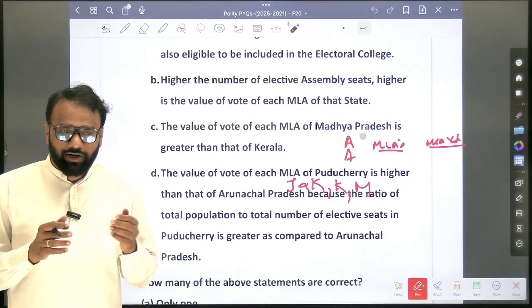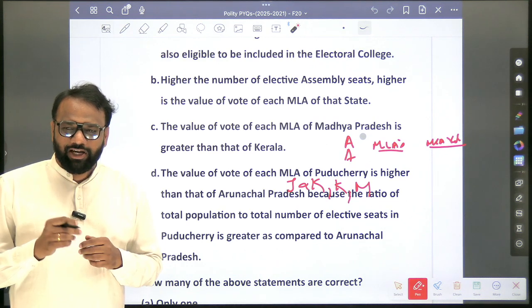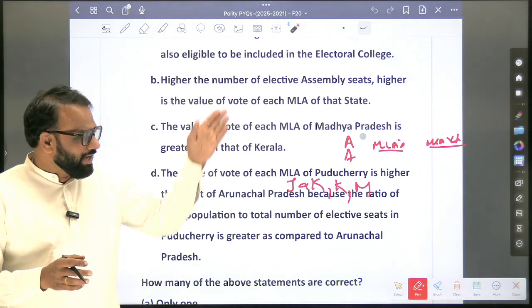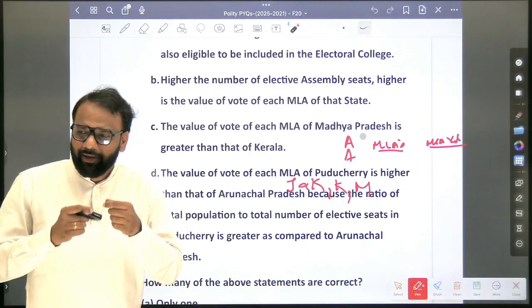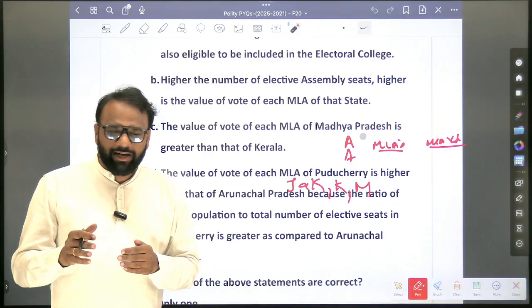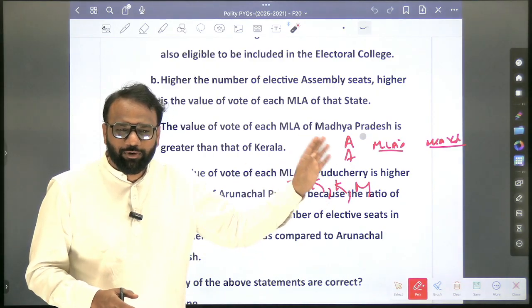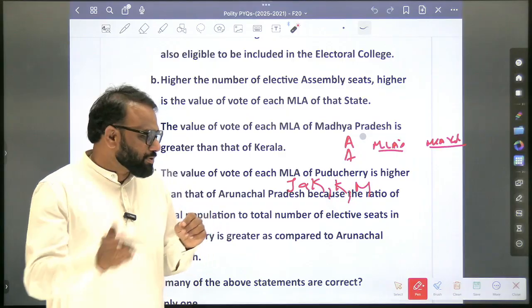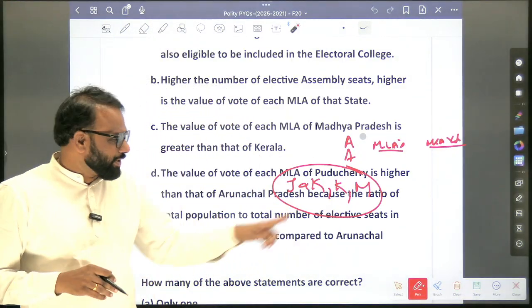But here, if you look at the question, how much time he might have taken to set this question, I don't know. He has given a lot of thought. When you arrange the states in alphabetical order, generally as the number of MLAs increases, the vote value also increases. But this trend will break when we move from Jharkhand to Karnataka, from Karnataka to Kerala, Kerala to Madhya Pradesh. So if you only focus on these states, then it would be beneficial.